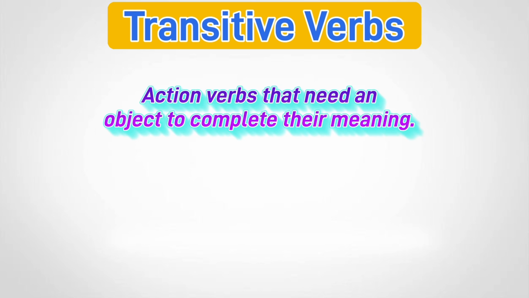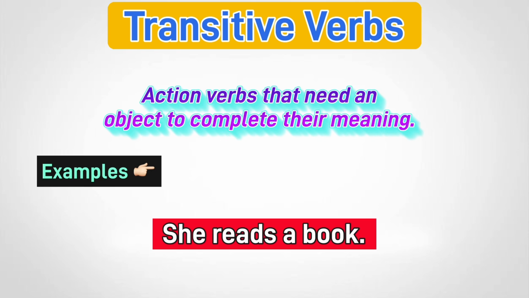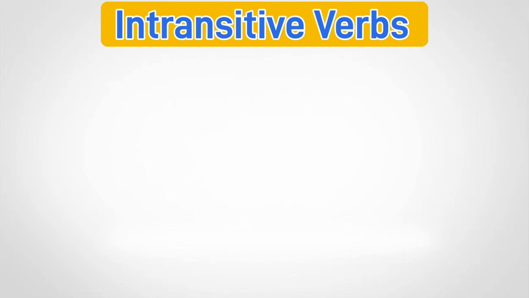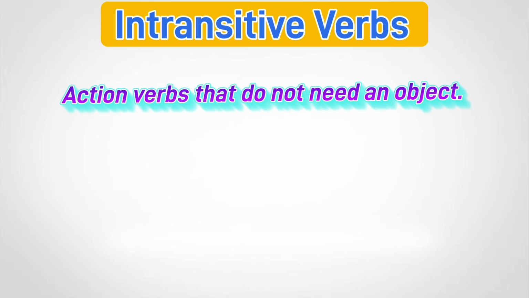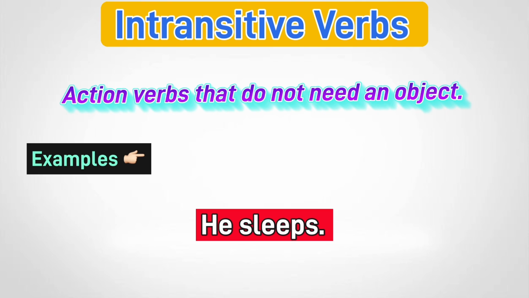Transitive verbs are action verbs that need an object to complete their meaning. Examples: she reads a book. Intransitive verbs are action verbs that do not need an object. Examples: he sleeps.